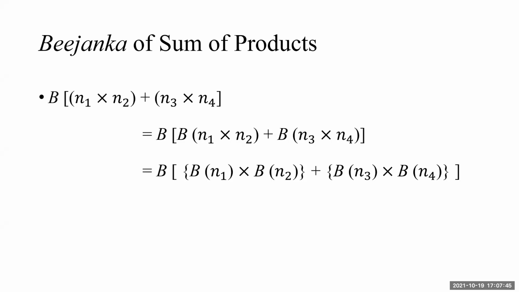And then Bijanka. Again, B distributes first over addition, then over product. So B of N1 into N2 plus B of N3 into N4. That is distribution of B over addition. And now individually, it will get distributed over product: B of N1 multiplied by B of N2 plus B of N3 multiplied by B of N4. It is just like a multiplier distributing over the addition. I hope you understand how to find Bijanka of sum of products.